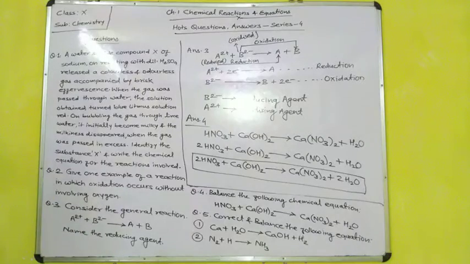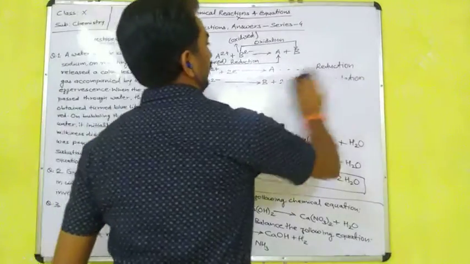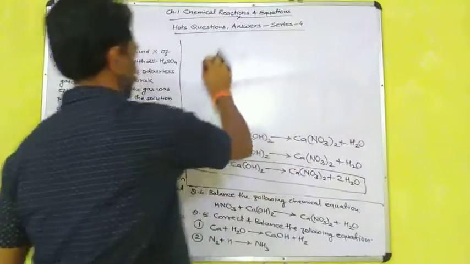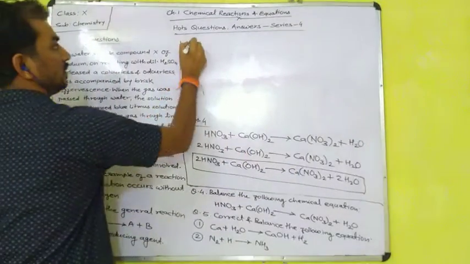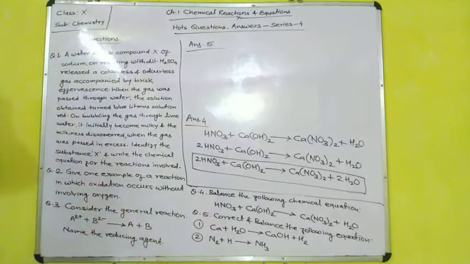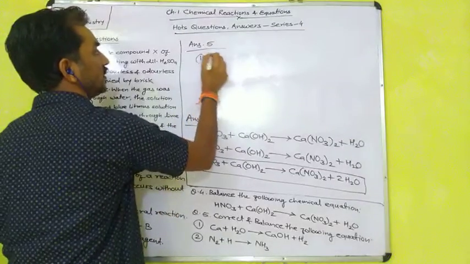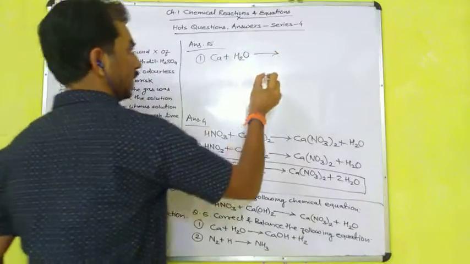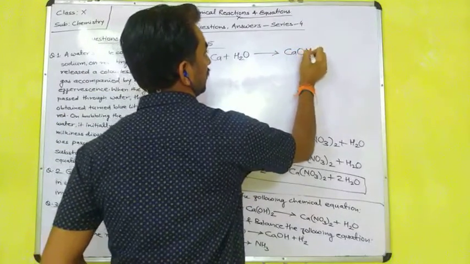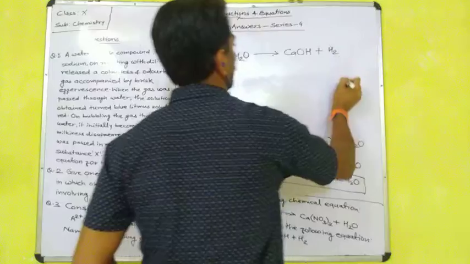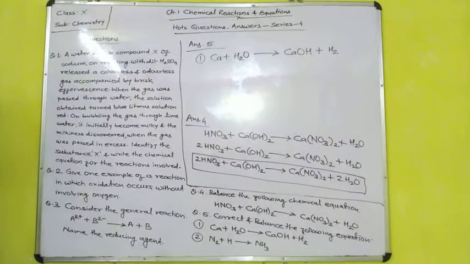Now question number 5, that means answer number 5. Correct and balance the following equation. First equation: calcium plus water is equal to Ca(OH)2 plus H2. Here you know that the formula of calcium hydroxide is Ca(OH)2.